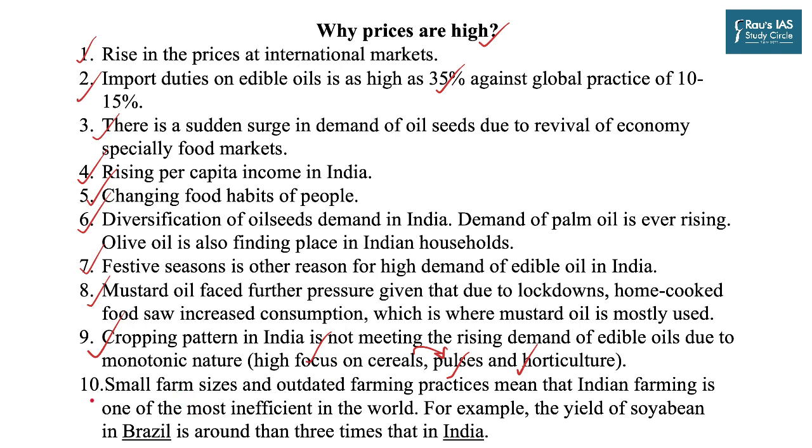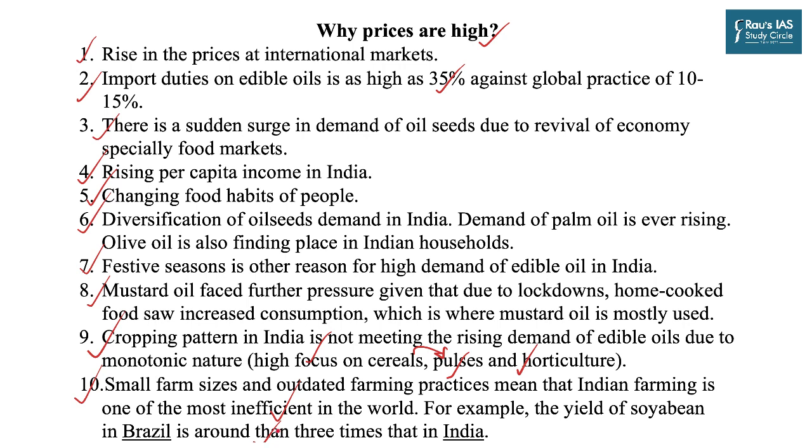Then finally, a general factor which is applicable to all food grains in our country is small farm sizes and outdated farming practices, which results in higher inefficiency in agriculture, which then converts into low overall productivity. For example, the yield of soybean in Brazil is around 3 times that of India. And so you can clearly understand that there are 10 major reasons because of which we have seen the shoot up in the edible oil prices in our country.